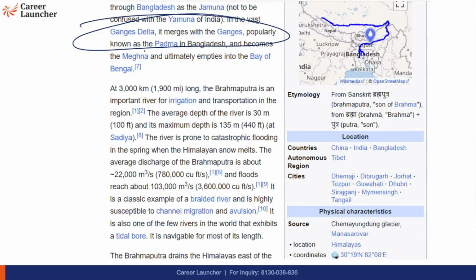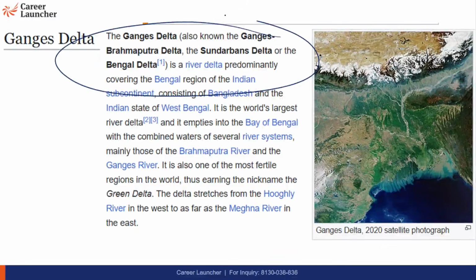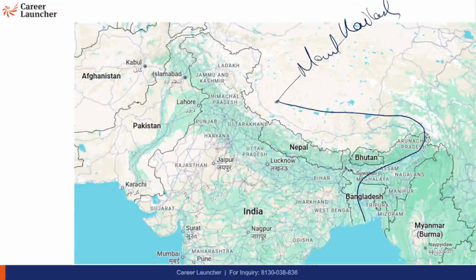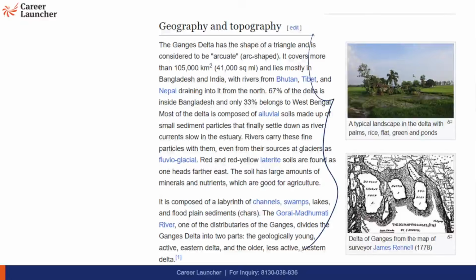We have discussed about the Ganga Delta. It later on is called Padma and Meghna also, after meeting Ganga, etc. You know these things. Ganga Brahmaputra Delta, I've told you, it is the largest delta of the world. It stretches from Hooghly River in the west to Meghna River in the east. Okay. I think that is more than enough.